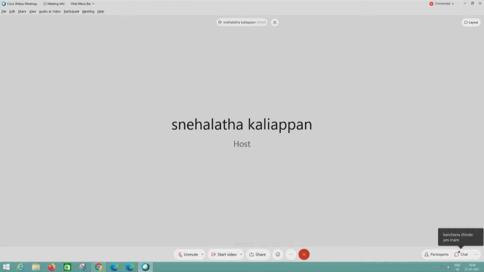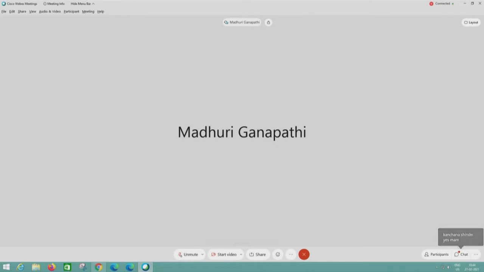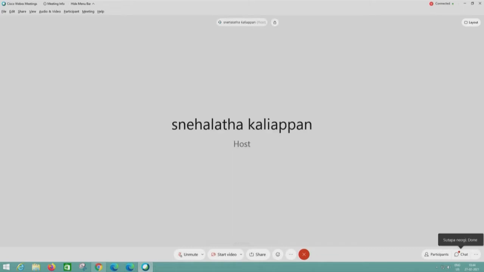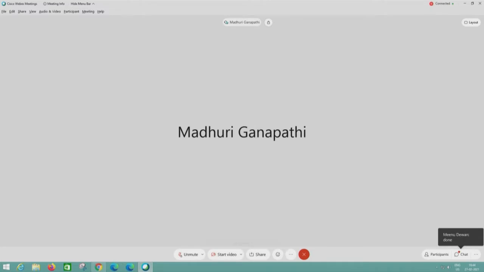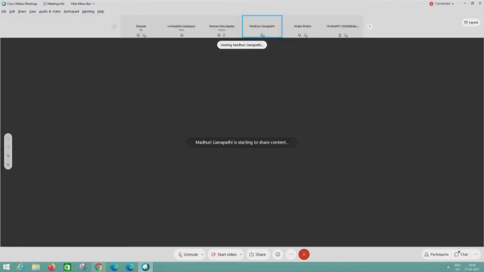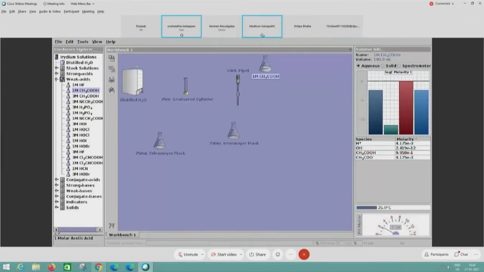So now I will explain what is precise transfer and significant transfer, and then the last one is realistic transfer. Realistic transfer is used mostly for titration process when we have to drag and drop the liquid. Okay, let me show the demo for that. I will start sharing. So here is my VLabs window